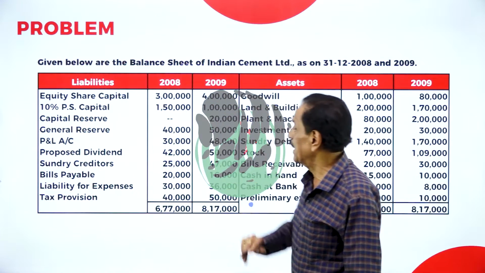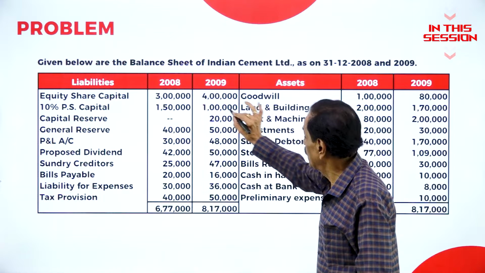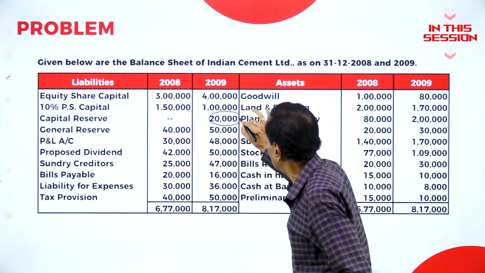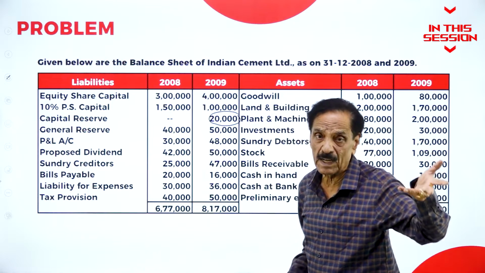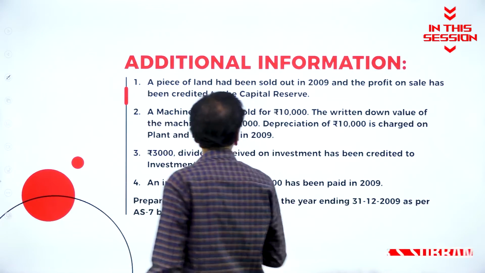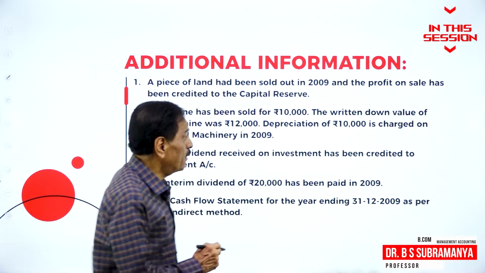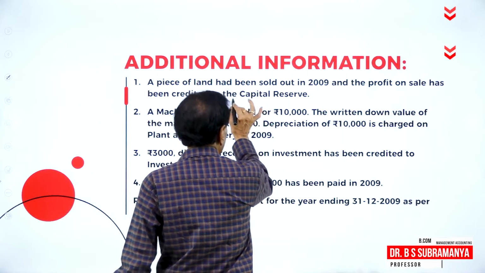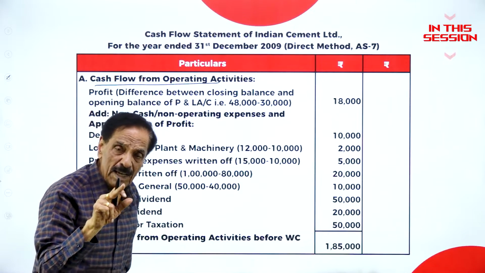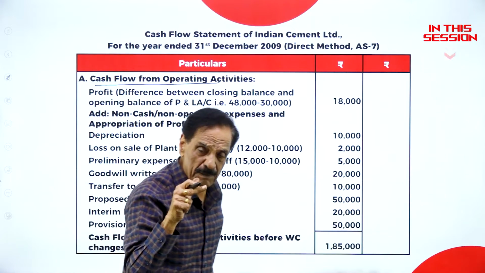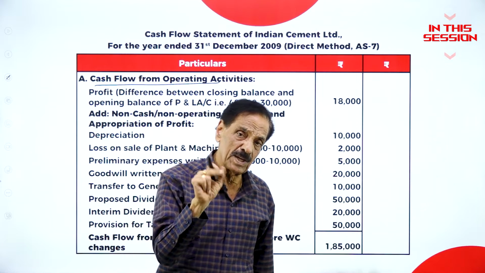Regarding the preference share capital, 1 lakh 50 becomes 1 lakh. How much paid off? 50,000. There was a capital reserve of 20,000, I'm going to explain. General reserve 40 becomes 50. How much transferred from profit and loss account? 10,000. A piece of land has been sold out in 2009 and profit on sale has been credited to capital reserve. There are three activities: one is called operating activity, number two investing activity, number three financial activity.